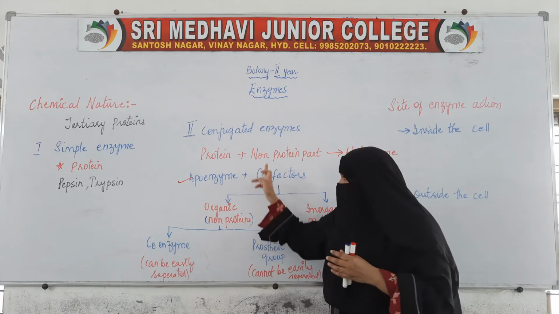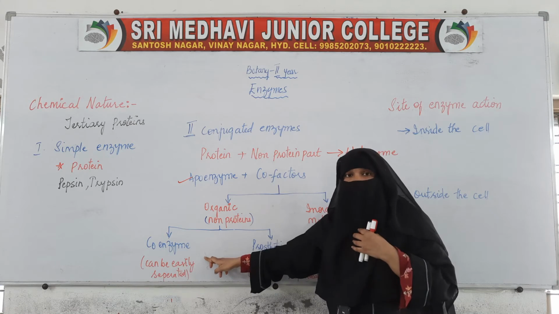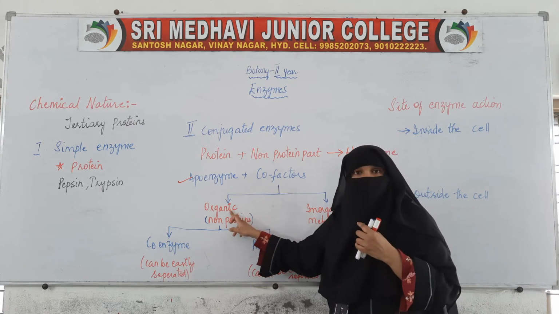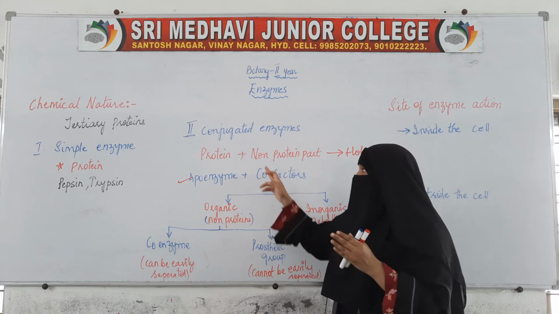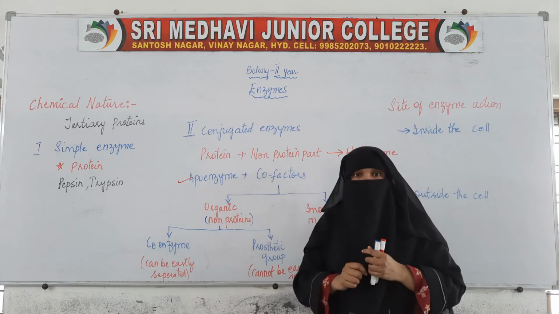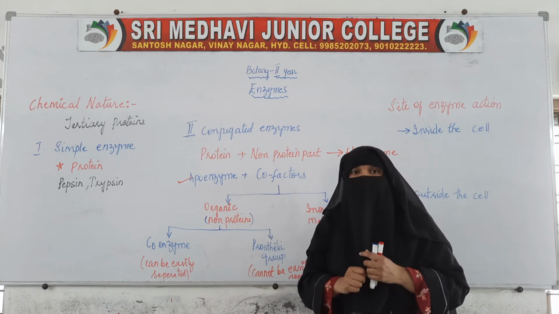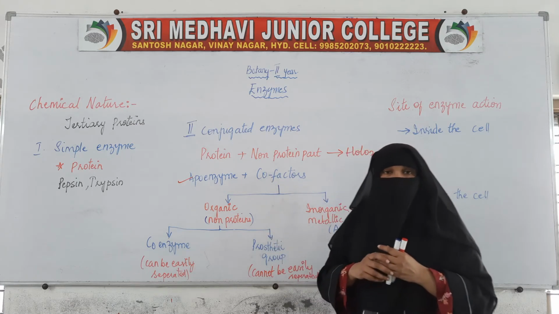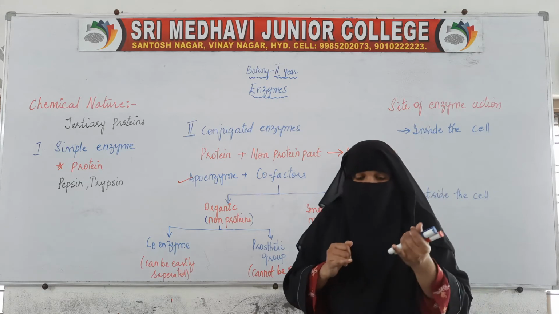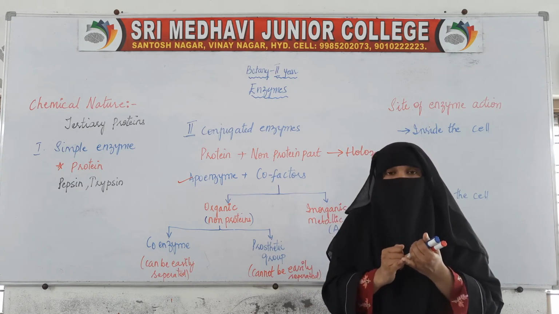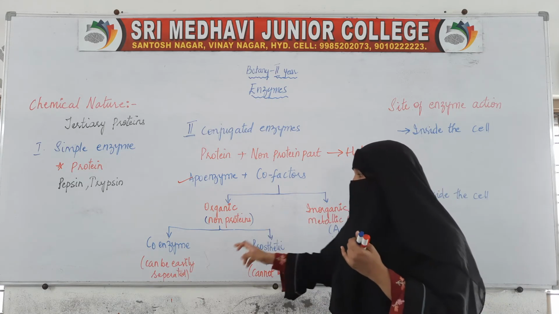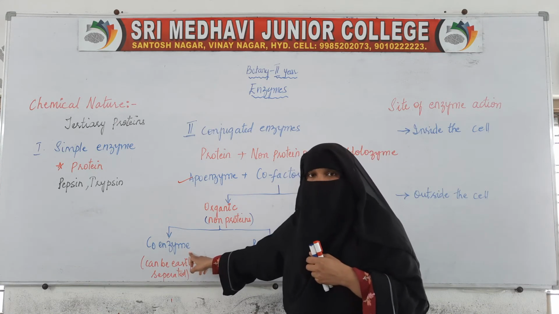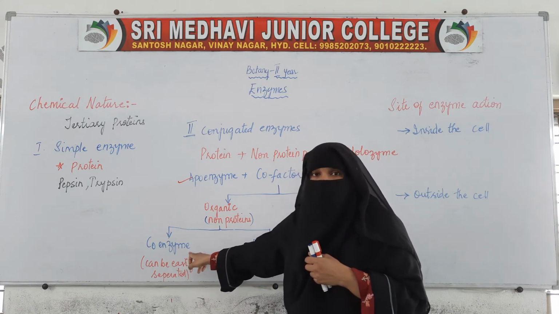So the organic cofactor that can be easily separated from the protein part is called a coenzyme.